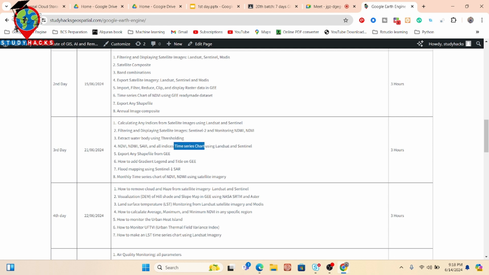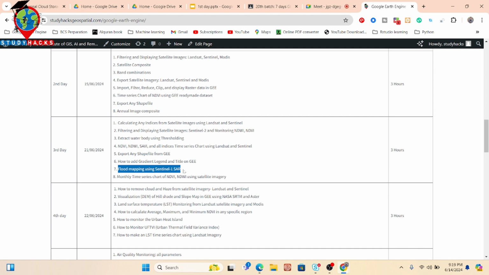Suppose crop growing season, then different types of things we try to discuss in the time series chart for the agricultural field. Then a lot of things will be covered when I discuss. Export any shapefile from Google Earth Engine, how to add the gradient, legend, and title on Google Earth Engine. As well as we also discuss flood mapping using Sentinel-1 SAR data.